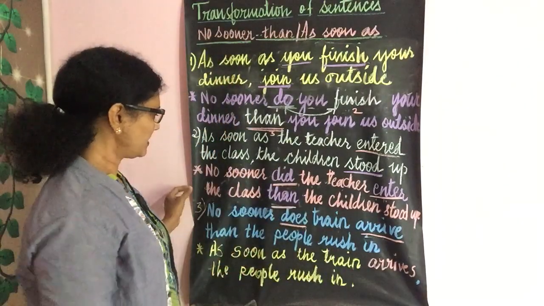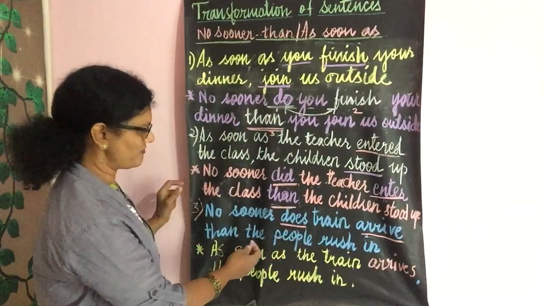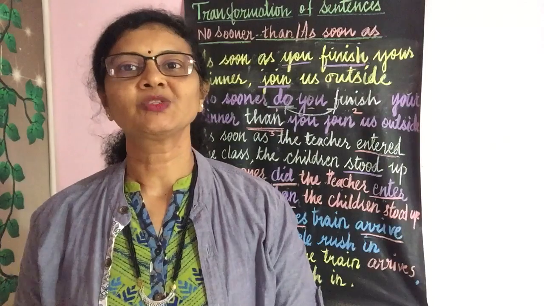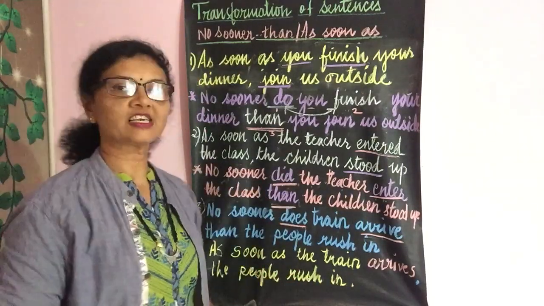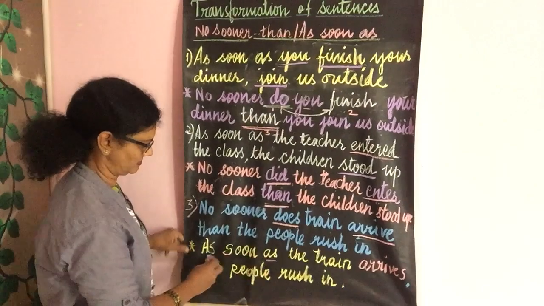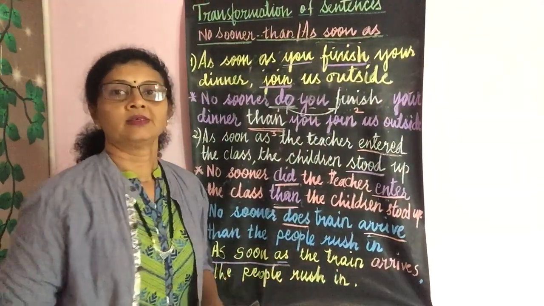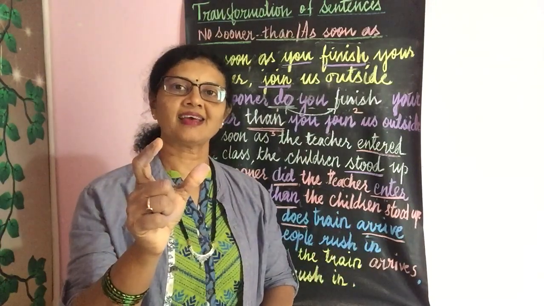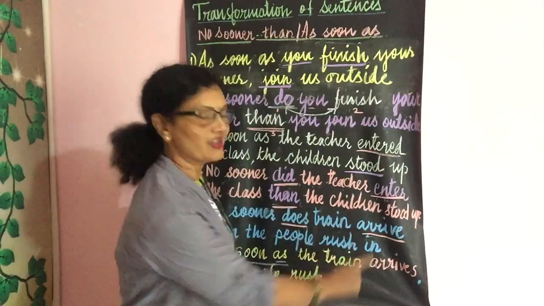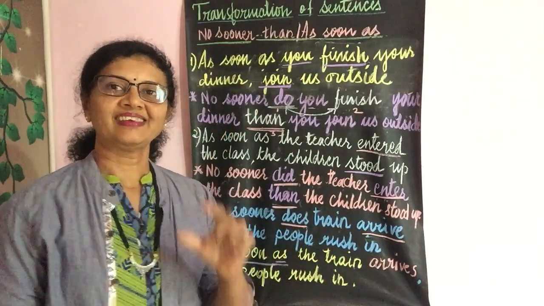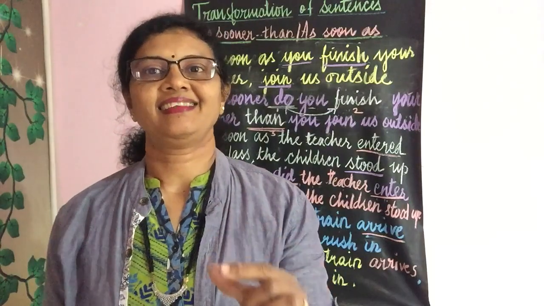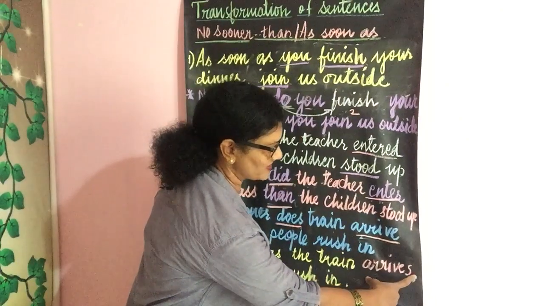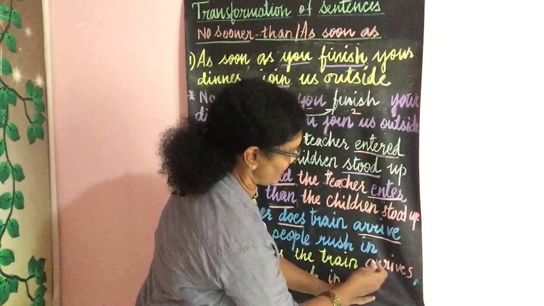Let us consider one more example. No sooner does the train arrive than the people rush in. So this is a sentence with the conjunction no sooner, which we have to rewrite using the conjunction as soon as. Same way, now these are the two auxiliaries which are split up. You have to combine them as one. And does arrive is a present tense. The words does and do signify the present tense and did signifies the past tense. So does arrive come together to form the verb arrives. Remember, this is arrives.